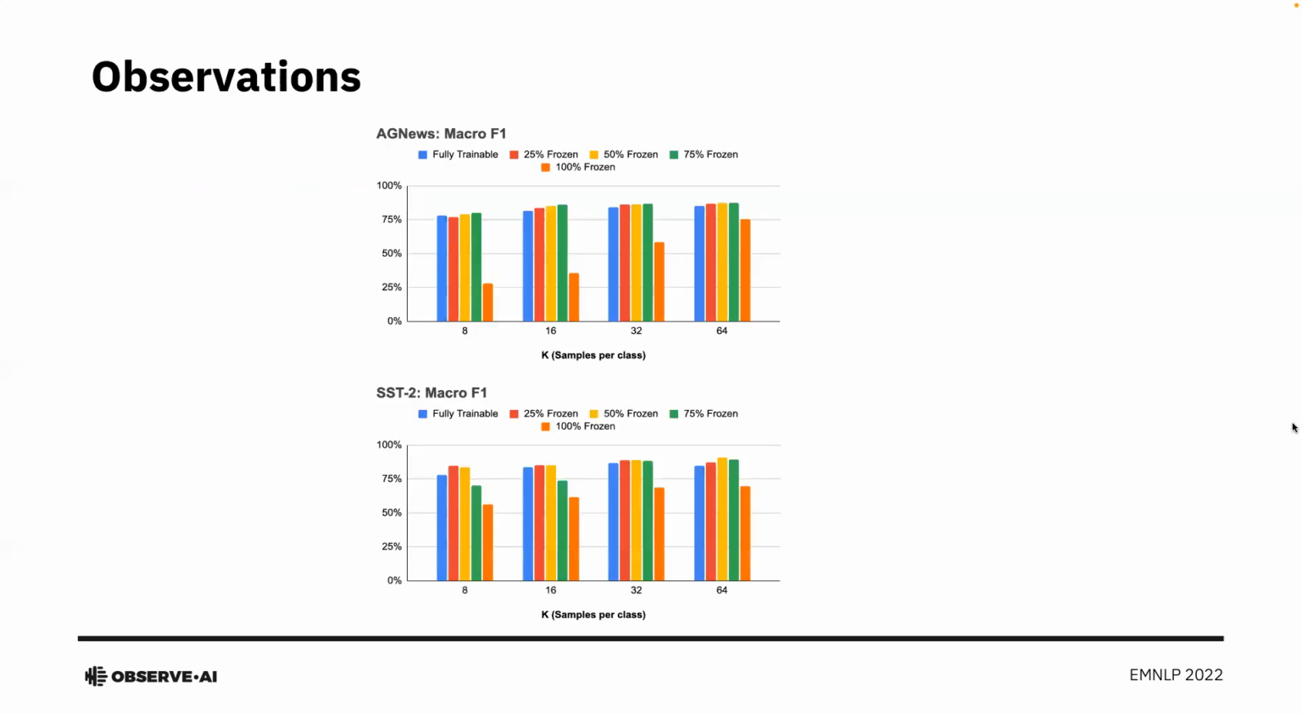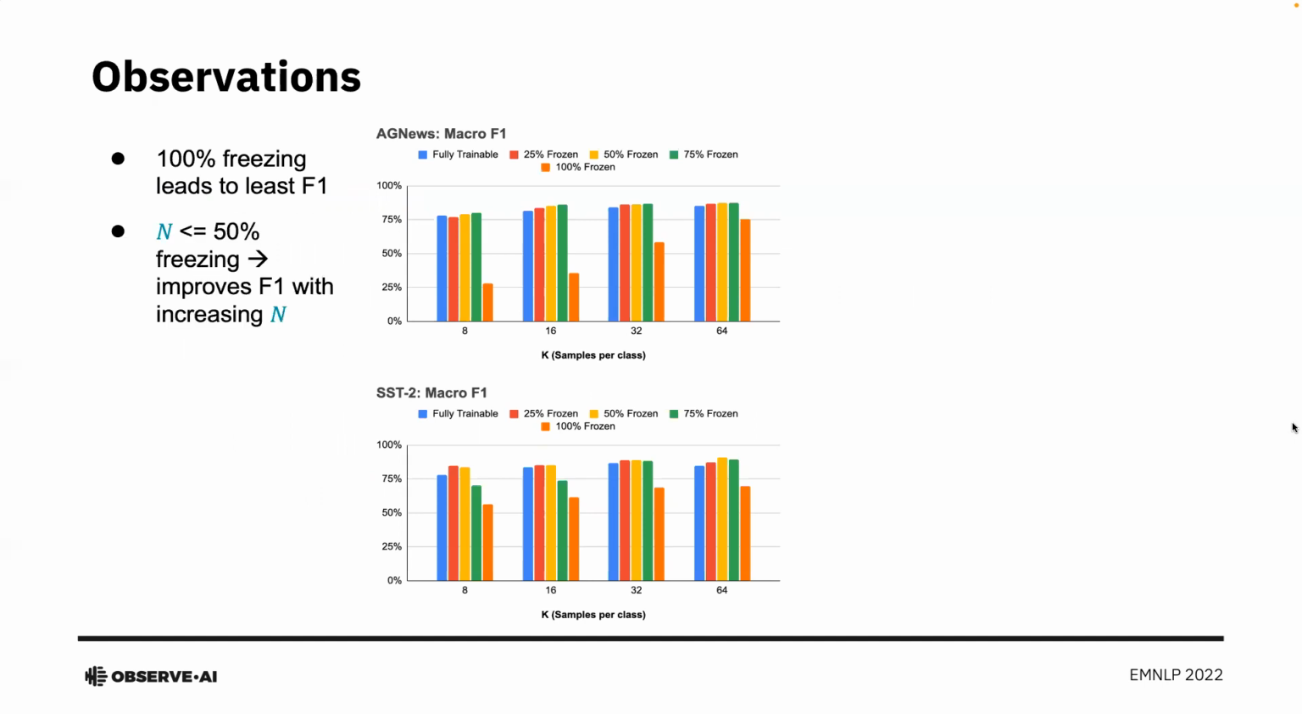Now let's take a look at some of the observations from the vanilla fine-tuning approach. One key observation is that 100% layer freezing always leads to lower performance for all k values across tasks. Further, when we increase n from 0 to 50%, we observe that the F1 score gradually improves. When we further increase the amount of freezing, we see that the F1 score starts dropping.